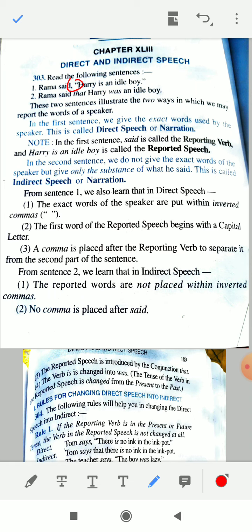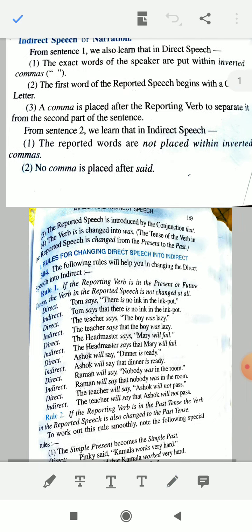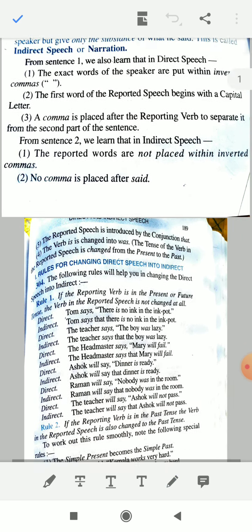Okay, from sentence 2 you have learned the reported words are not placed within inverted commas. Now in the second sentence no inverted commas can be seen, no comma is also there after said. The reported speech is introduced by the conjunction that.